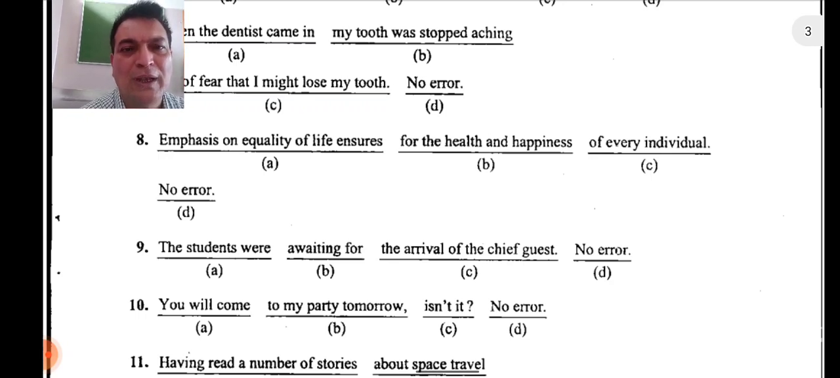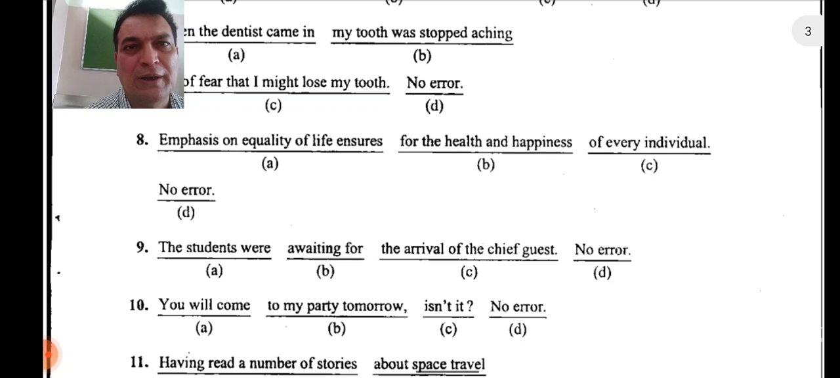So if it's positive, then it will be negative. At first, find out the helping verb which is there. Will is there. So negative of will, and remember it has to be short form. We have to use the form won't. And whatever is the subject, that is what you have to use. Won't you? So what will be the question tag? Won't you? Got it? You will come to my party tomorrow. Won't you?